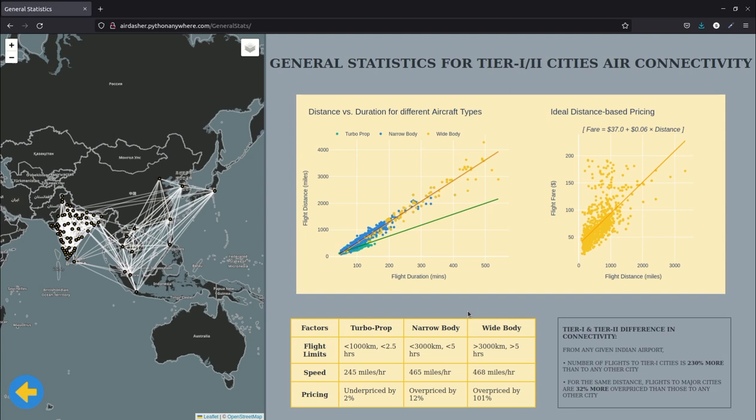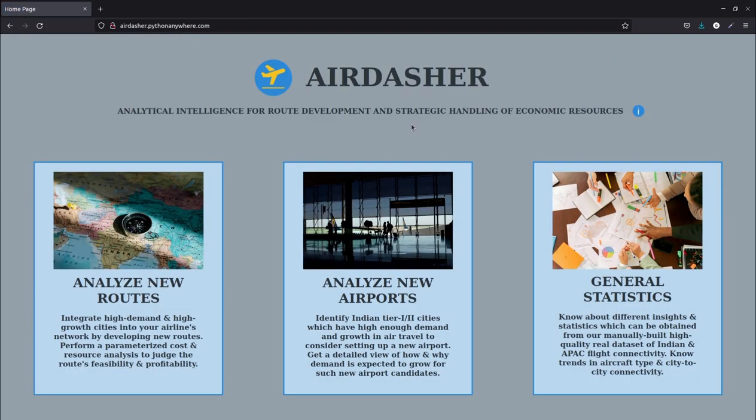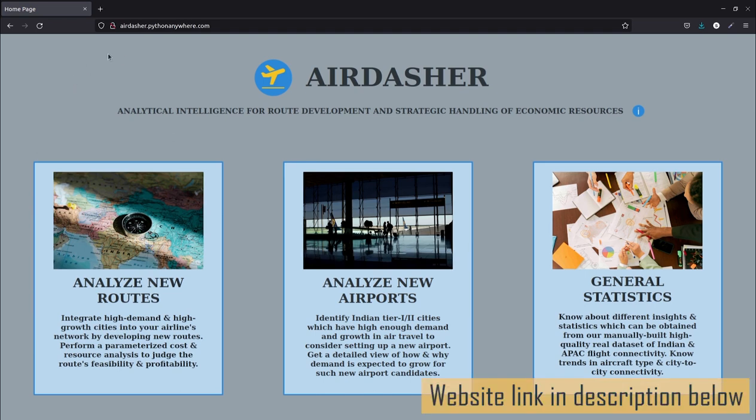And similarly, we can get several other insights from this data set that are manually created, and this is basically the entire gist of my solution. This website is online right now, and I would highly recommend visiting this website and checking and tweaking the different parameters to try and understand how such a solution can actually be beneficial for airlines in their route development